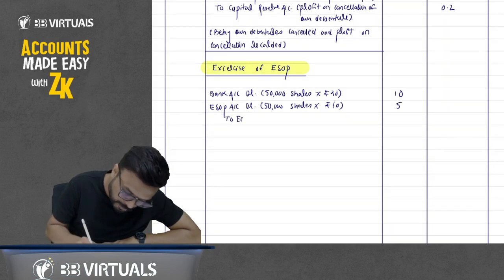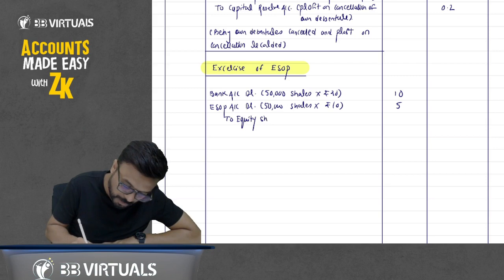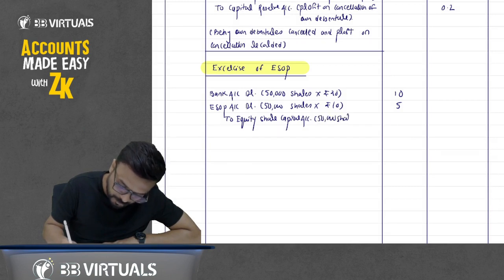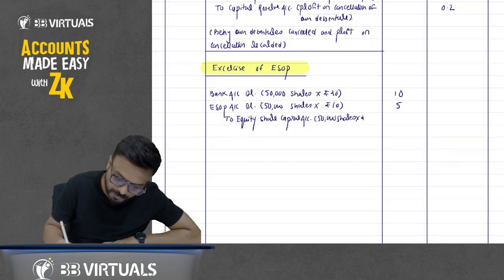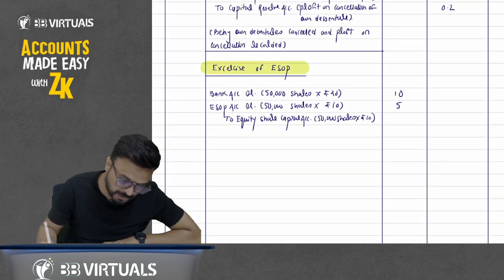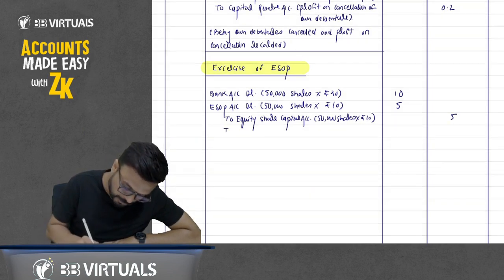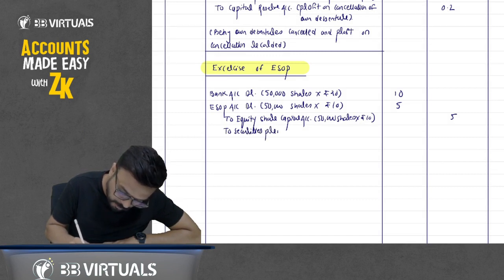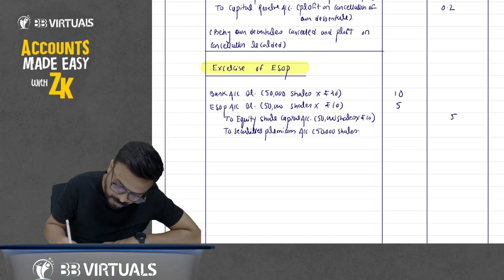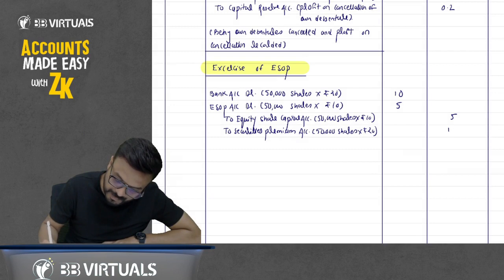To equity share capital account, that is 50,000 shares multiplied by face value 10. So 50,000 multiplied by 10, that comes to 5 lakh. To securities premium account, 50,000 shares multiplied by rupees 10. So 50,000 multiplied by 10, that comes to 5 lakh.